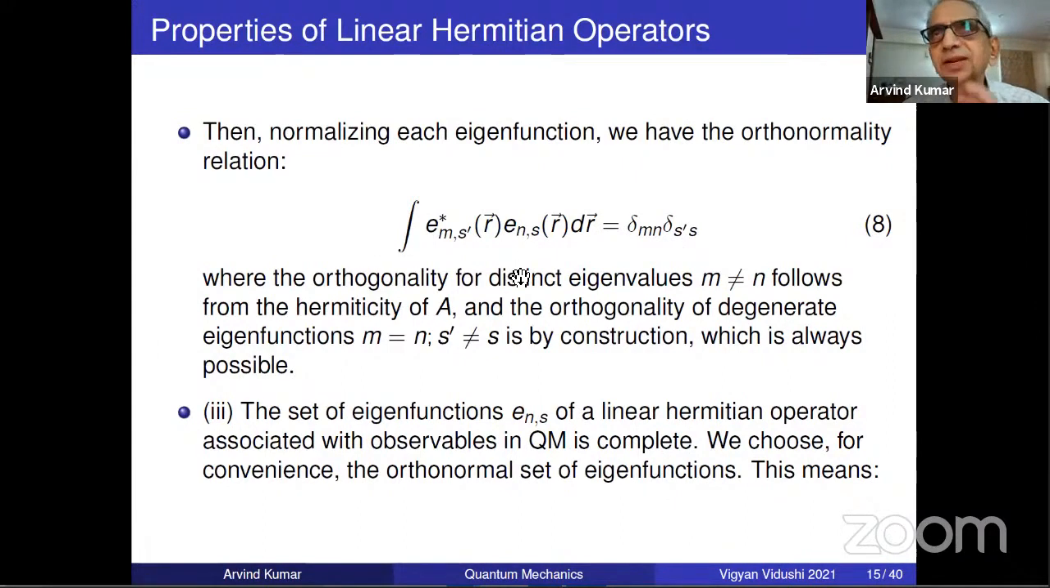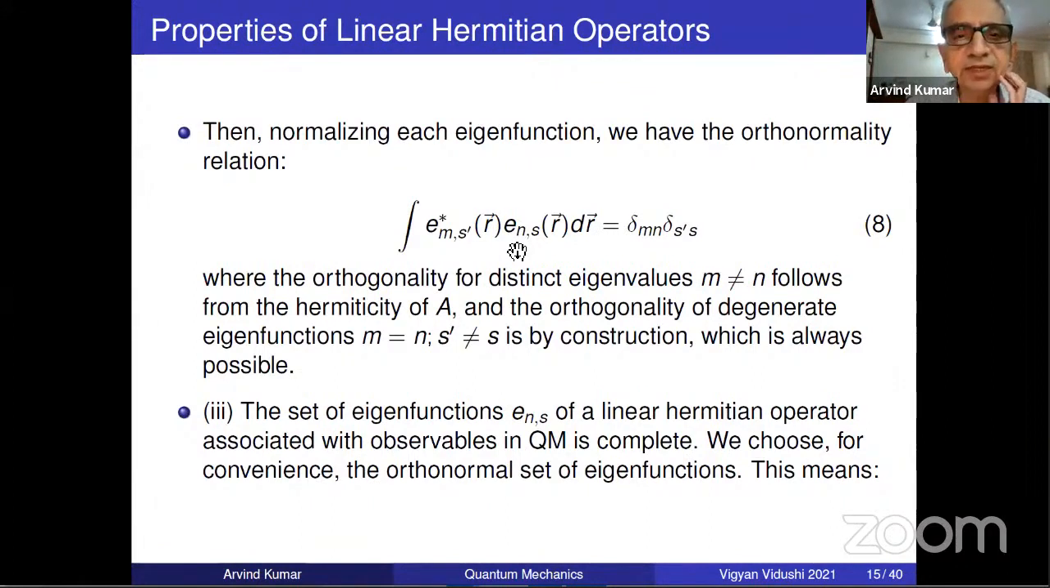In general, unless there is a special need, even for degenerate eigenfunctions, it's much more convenient to construct orthonormal sets. So the set of eigenfunctions of a linear Hermitian operator is complete. We choose for convenience the orthonormal set of eigenfunctions. So these functions, which are now orthonormal, this we will always choose.